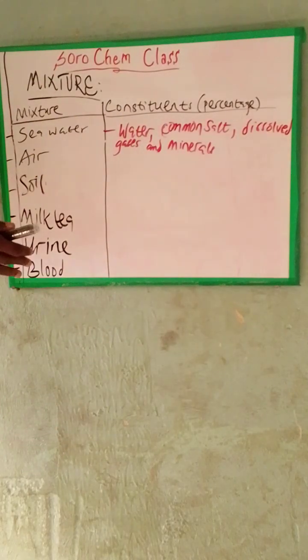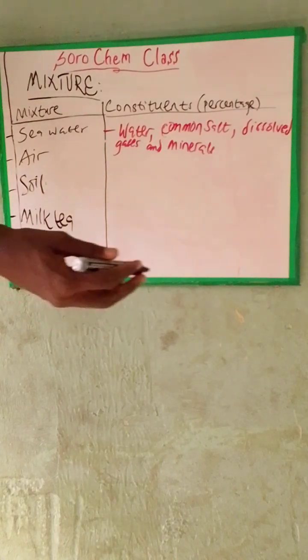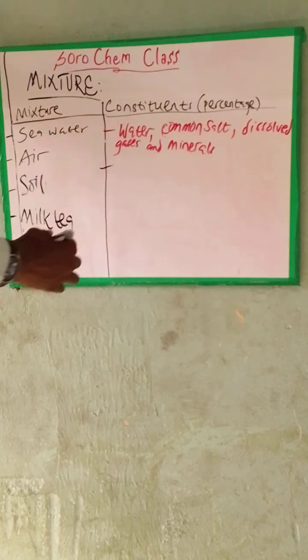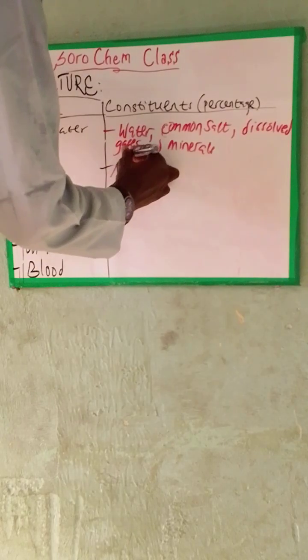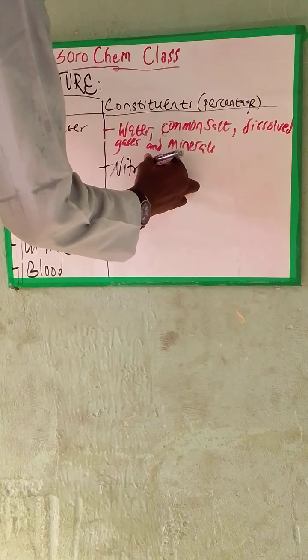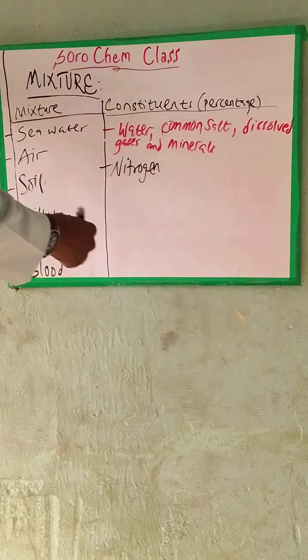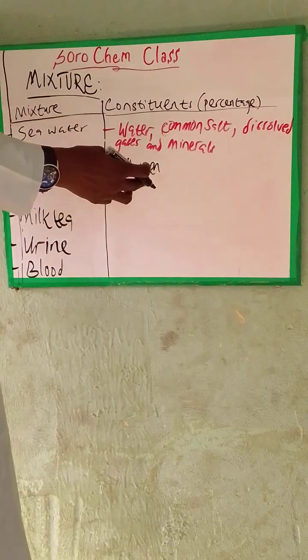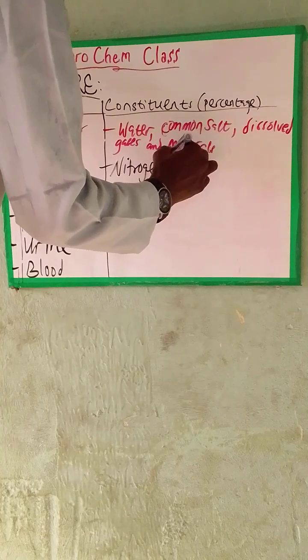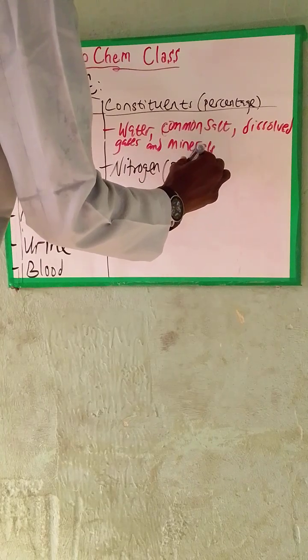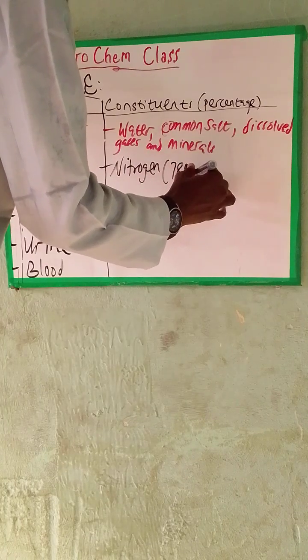So also we have what you know as air. Air is also a mixture. Now, we have nitrogen, which is about 78% of the air in the atmosphere.